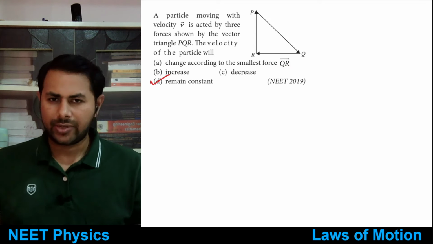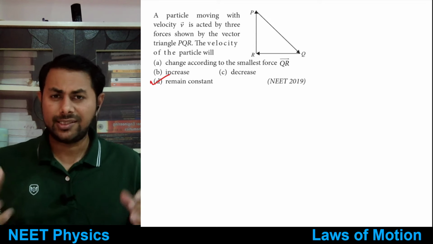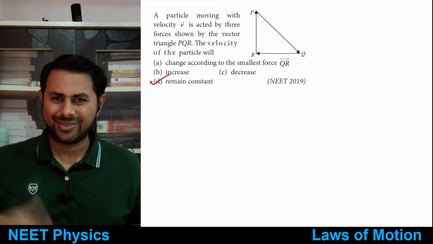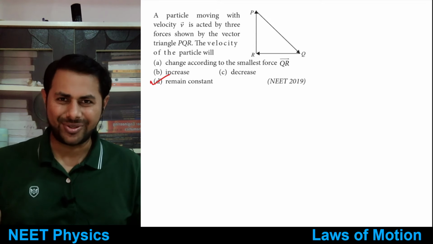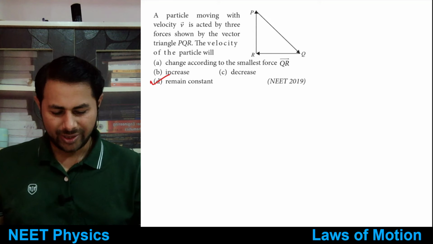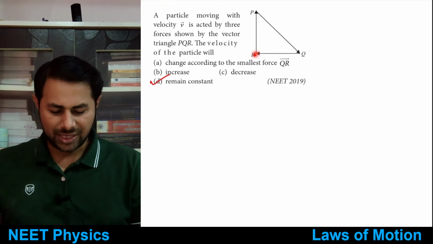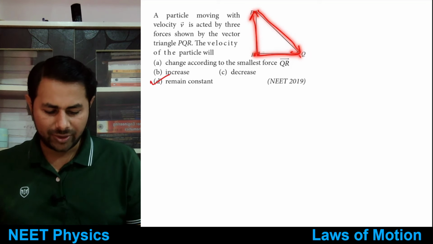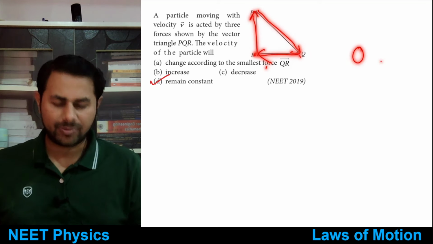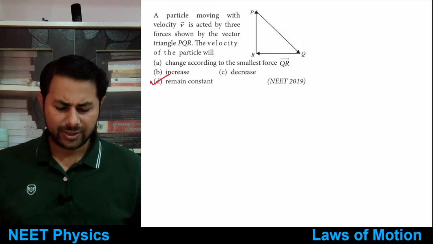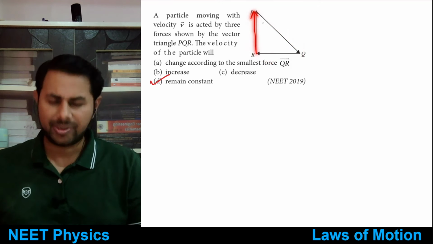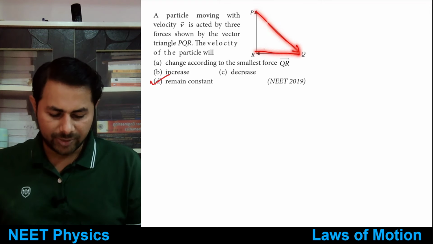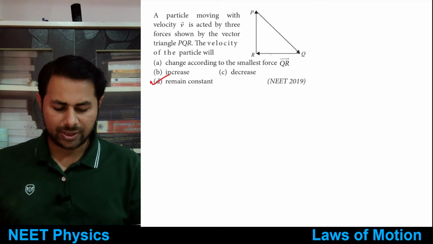You can think of these vectors as displacement also, because whatever is applicable to displacement, the vector rules, are applicable to force also. So you start from this point, you go till here, then from there to here, then from there to here. So what is your net displacement? Net displacement is 0. Similarly, if you apply this much force in this direction, then this much force in this direction, then starting from there, this much force in this direction, the net force is also equal to 0.